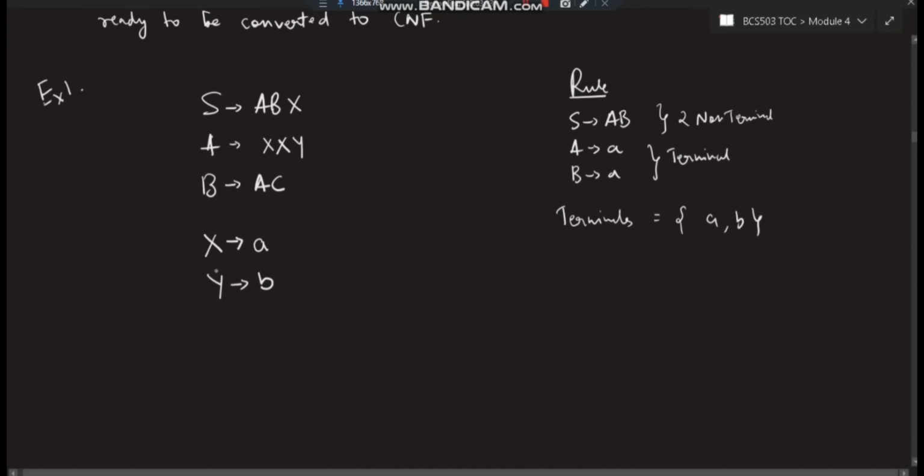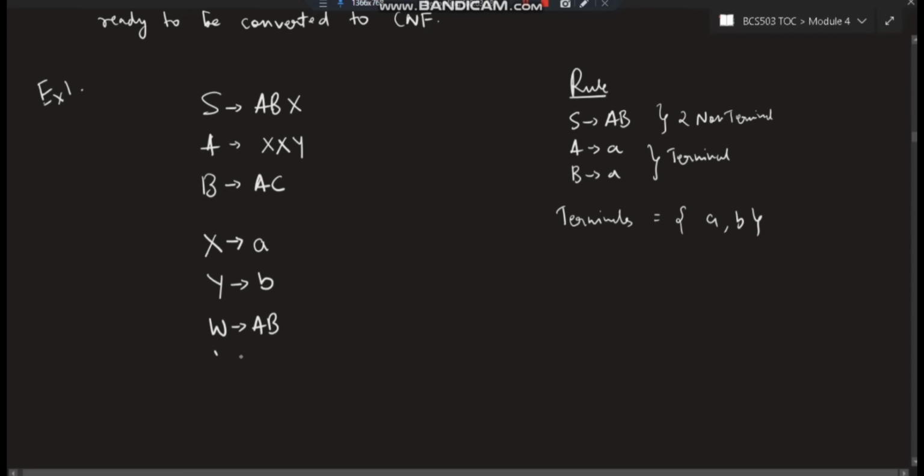Now does it satisfy CNF, which needs going to two non-terminals? Here it is going to three non-terminals. Here also it's going to three non-terminals. Okay, so we cannot go with that. You have to change it. You have to make it two non-terminals. So for that, what I will do is take the first two or the last two, any two you can take, and make it another production. Okay, so I'll take W goes to AB as another production here, and I'll take it as WV.